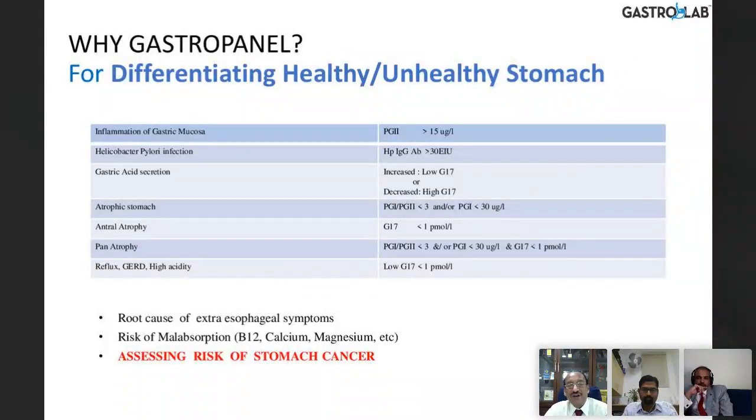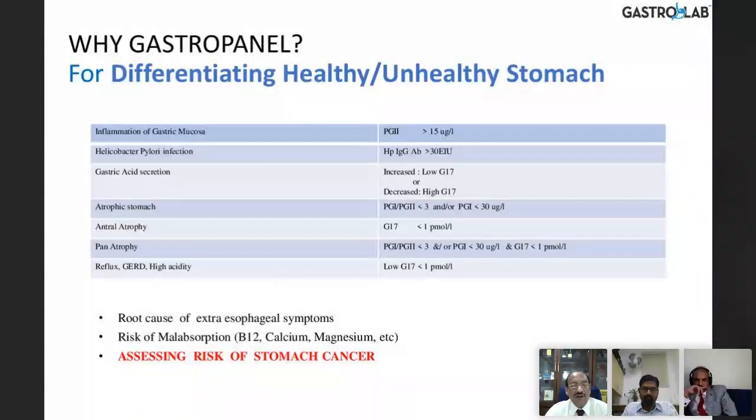Gastric acid secretion, to find out if it is increased, is shown by low G17 or high G17, which means the acid production is low. Atrophy of the stomach is shown by a PG1/PG2 ratio of less than 3 or PG1 alone of less than 30. Antral atrophy, if gastrin 17 is below 1 picomole per liter. Pan atrophy: PG1/PG2 ratio is below 3, PG1 is also low, below 30, and G17 is also low.